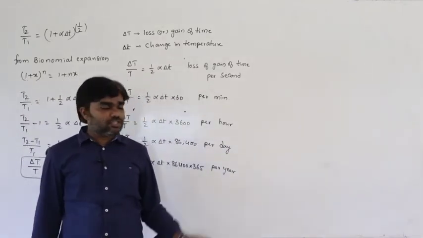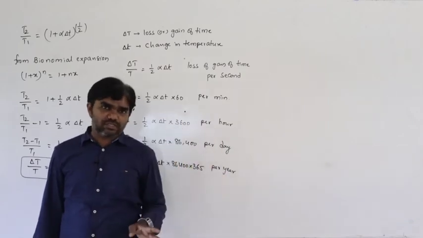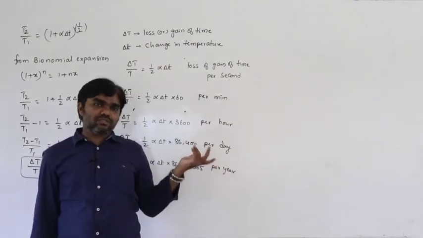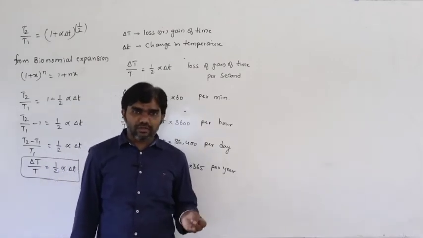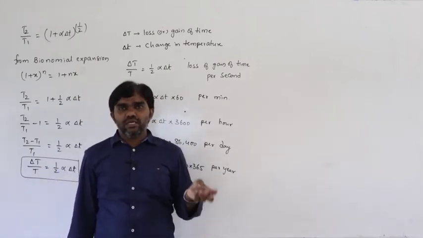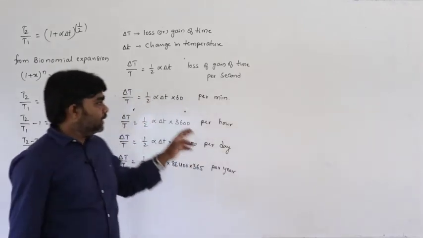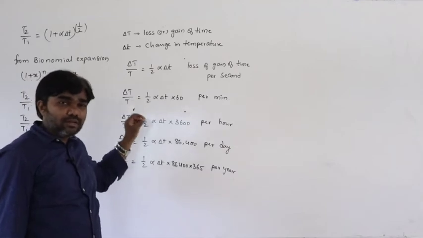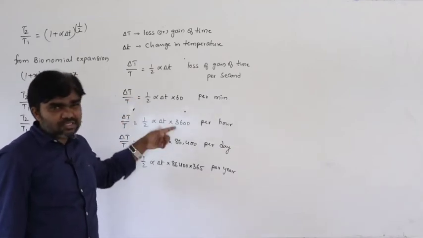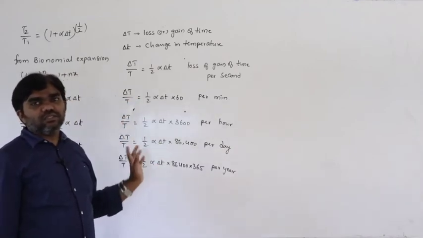Due to change in temperature, definitely the time period must change. How does this time period change? How does it change in summer and how does it change in winter? In winter it becomes fast, in summer it becomes slow. If the temperature increases, it becomes slow. If the temperature decreases, it becomes fast. That is the concept.